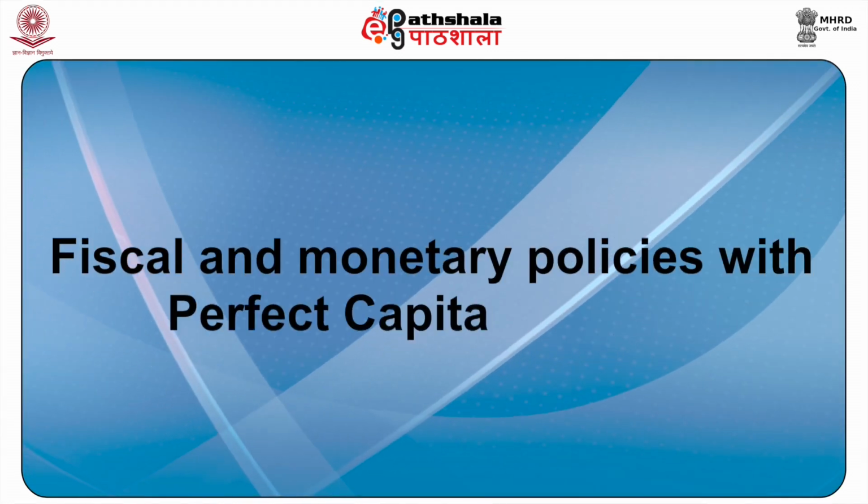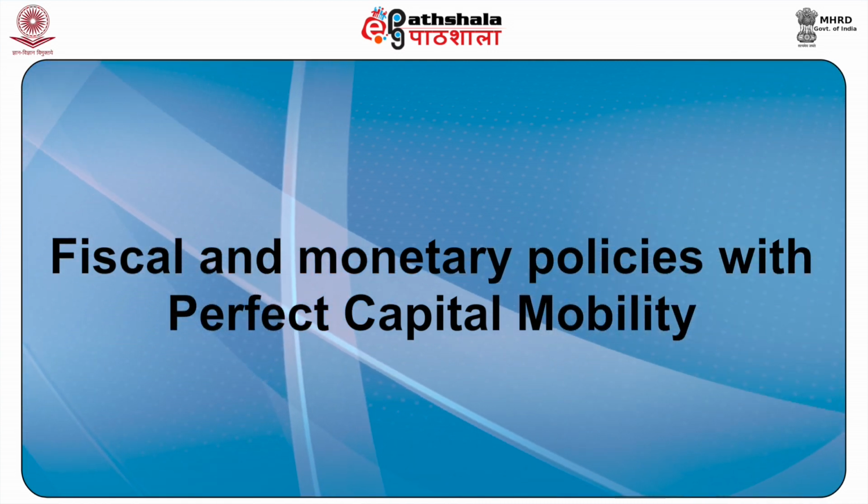Next we will discuss fiscal and monetary policies with perfect capital mobility. When the capital is perfectly mobile, a small change in the domestic rate brings large flows of capital. The BOP is said to be in equilibrium when the domestic interest rate equals the world rate. If the domestic interest rate is lower than the world rate, there will be large capital outflows in order to seek better rates abroad. On the other hand, if the domestic rate of interest is higher than the world rate, large capital inflows would bid the domestic rate of interest down to its initial level.